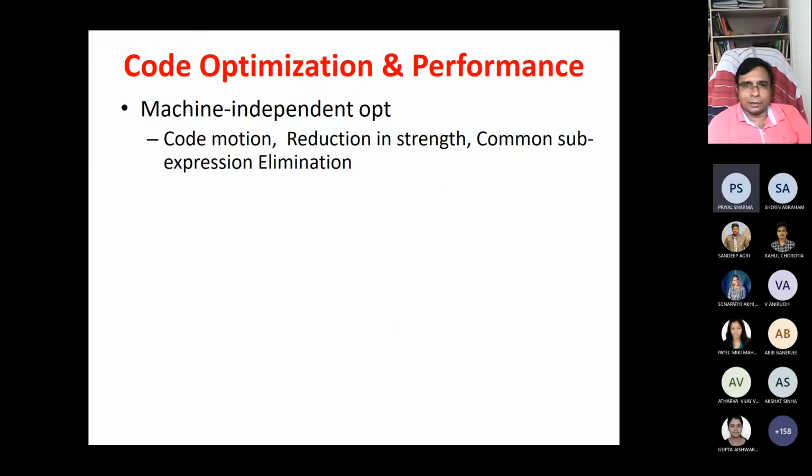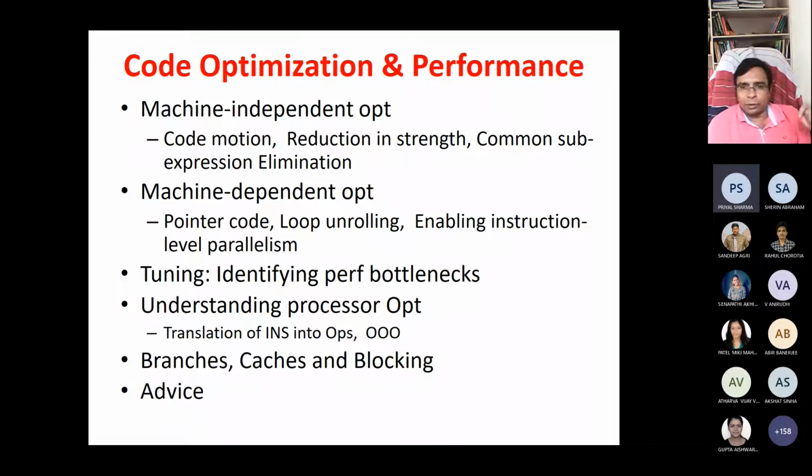Code optimization and performance: some are machine independent optimizations, like code motion, reduction in strength, common subexpression elimination. We'll have examples for each of these. Then machine dependent optimizations: pointer code, loop unrolling, enabling instruction level parallelism. Another thing is tuning, identifying the performance bottleneck. Where is our program taking a huge amount of time, and which part of the code should we optimize more so that the overall speedup will be more. And understanding processor optimization, particularly lower level, and then branches, caches, blocking, and some kind of advice.